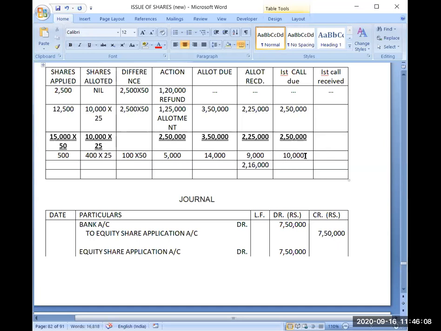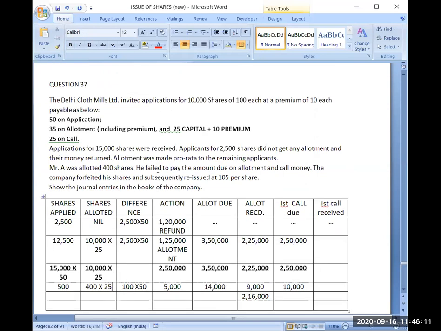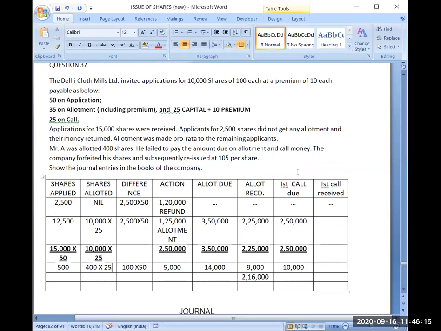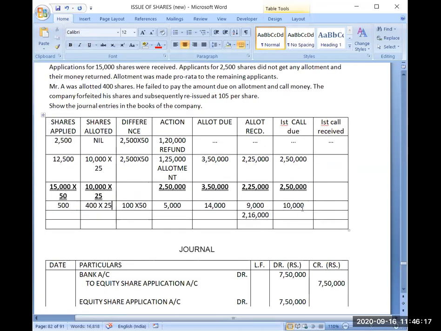Now he has not paid us first call money also. Question is saying that he has failed to pay amount due on allotment and call money. So because he is not paying first call money and all the excess which was there on application was utilized for allotment, we don't have any excess for calls now. So whatever amount due is there on first call, the same amount I will not be receiving from him.